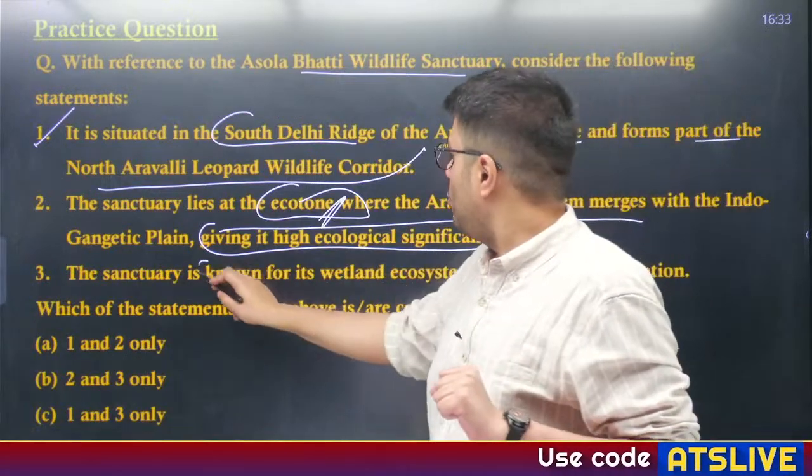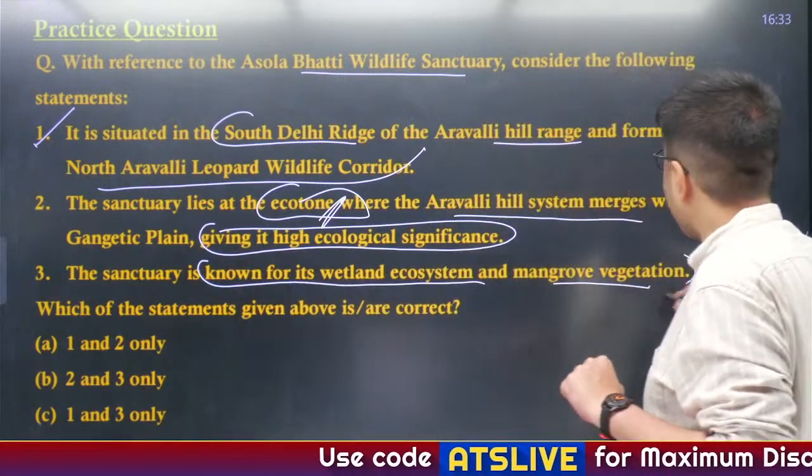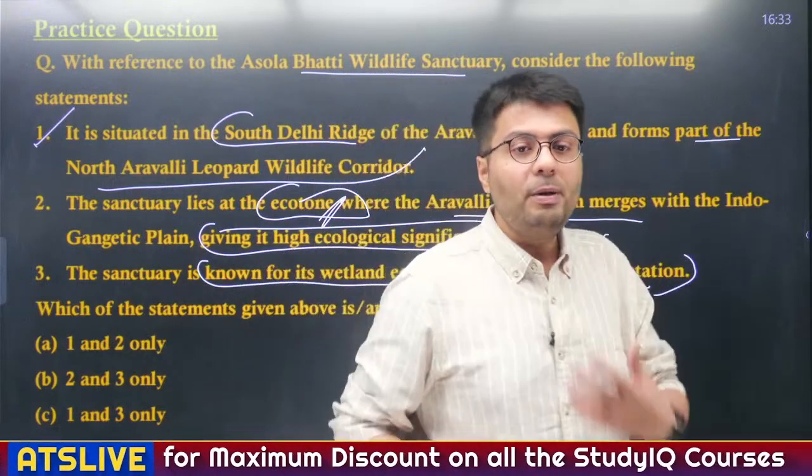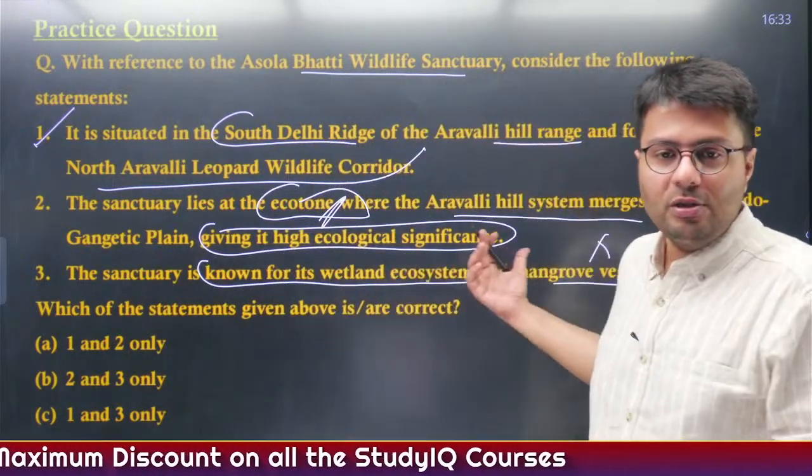Now, this sanctuary is known for its wetland ecosystem and mangrove vegetation. Obviously, this is incorrect, because they exhibit what? Thorn types of forest, not wetland ecosystem and mangrove.